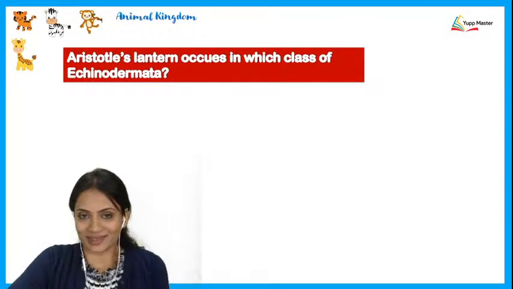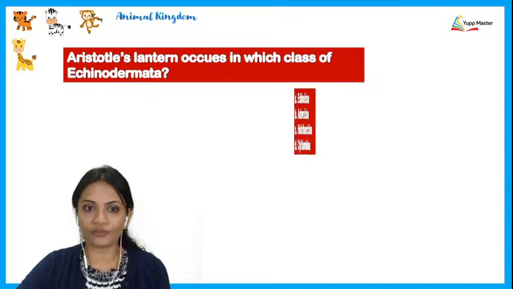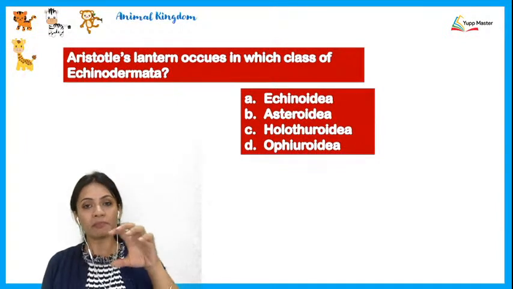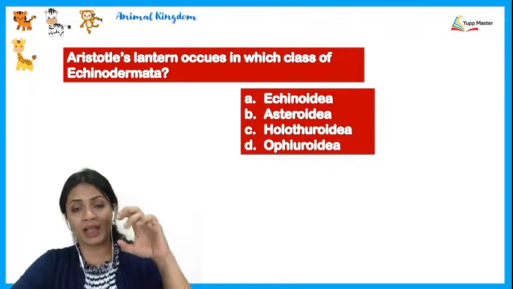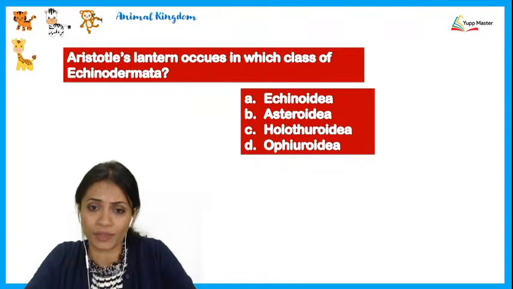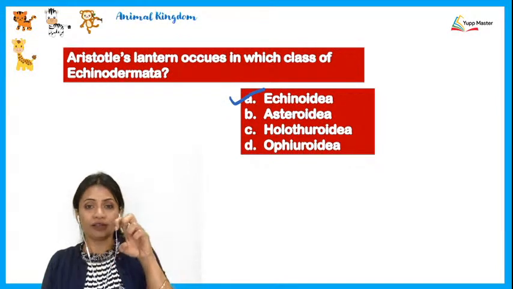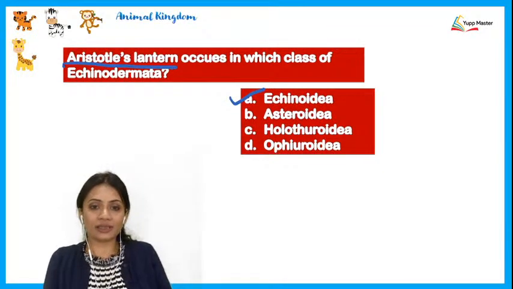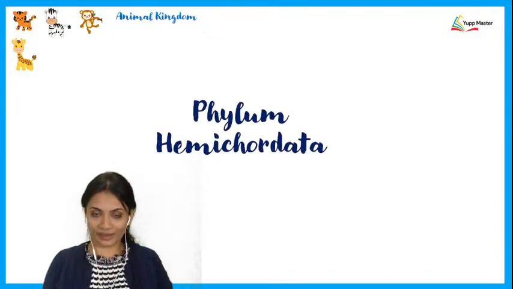Next, the last MCQ. Aristotle's lantern occurs in which class of echinodermata? Aristotle's lantern, if you remember, the echinoderms may have 5-jawed teeth which are used for chewing, another name for which is mastication. That would be the class Echinoidea, where they have those 5 jaws as the teeth, and those 5 jaws are called Aristotle's lantern. All right. So that was all for the MCQs that we have done today.